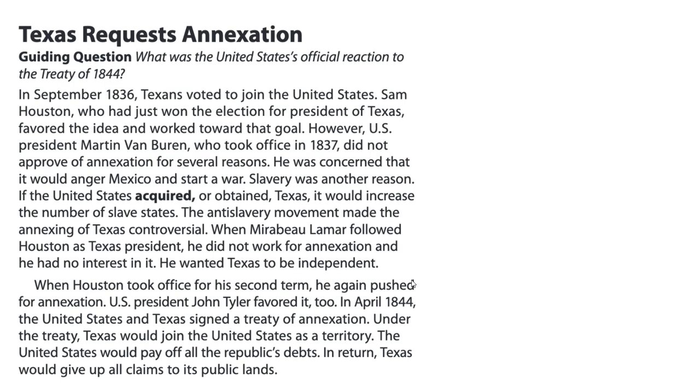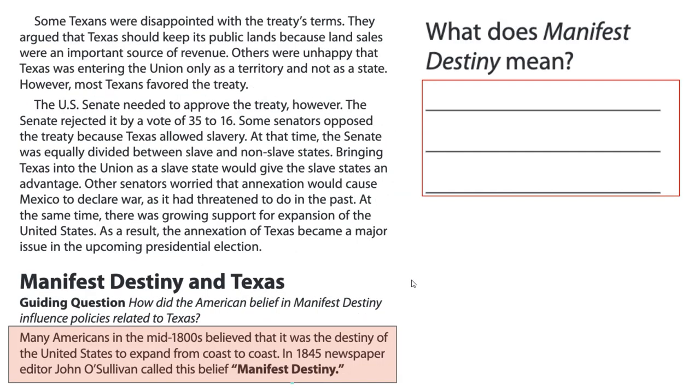When Mirabeau Lamar followed Houston as Texas president, he did not work for annexation and he had no interest in it. He wanted Texas to be independent. When Houston took office for his second term, he again pushed for annexation. U.S. President John Tyler favored it too. In April 1844, the United States and Texas signed a treaty of annexation. Under the treaty, Texas would join the United States as a territory. The United States would pay off all the Republic's debts. In return, Texas would give up all claims to its public lands.